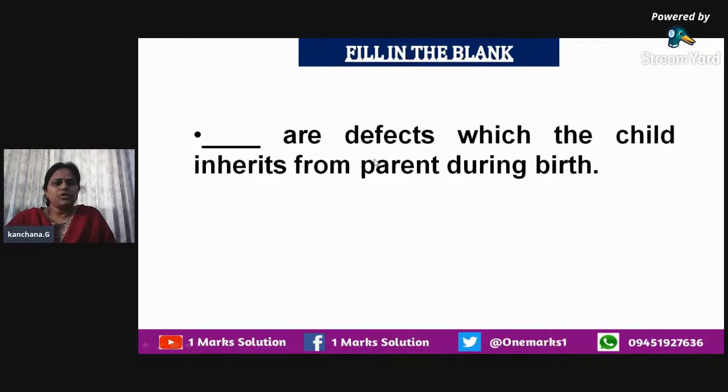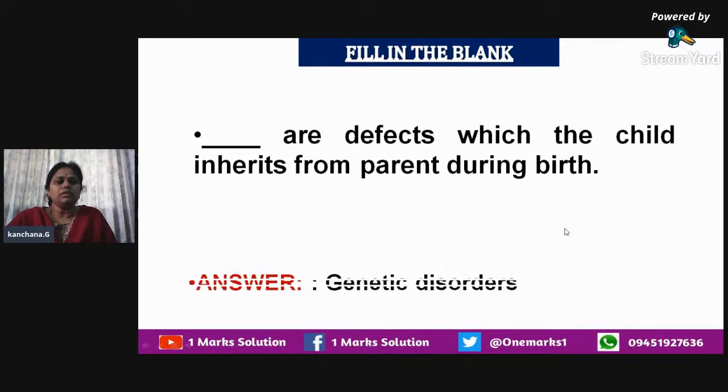Okay, so dash are the defects which the child inherits from parent during birth. What are the defects which a child inherits from the parent during birth itself? We know various kinds of defects or even diseases which are caused by pathogens, etc. But which are the defects which the child inherits from the parent during birth? They are nothing but the genetic disorders. The children get it from their parent only. They inherit it from their parent during birth. So the answer is genetic disorders.